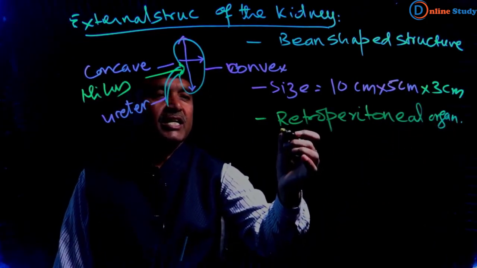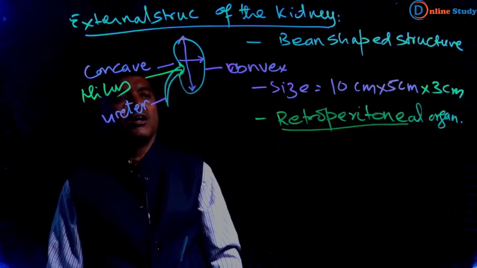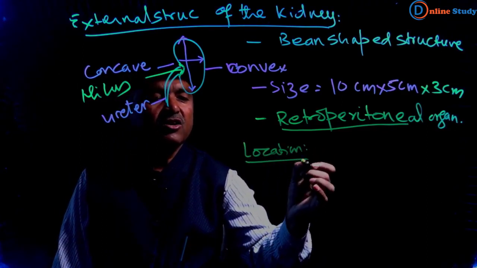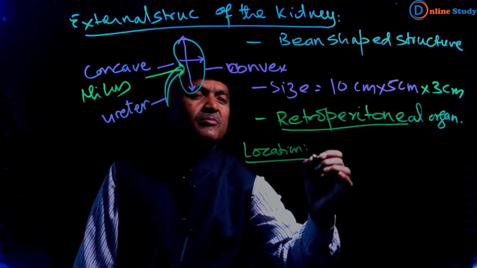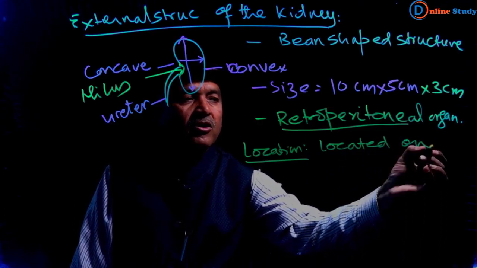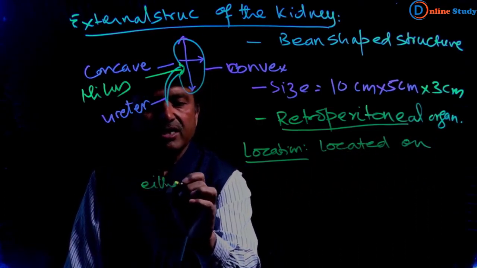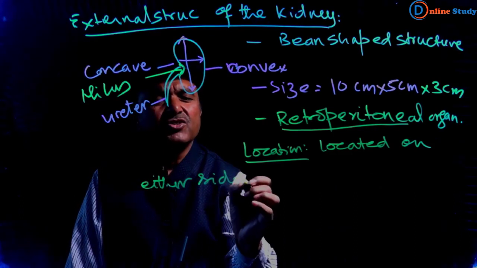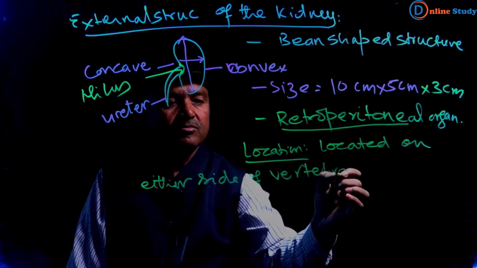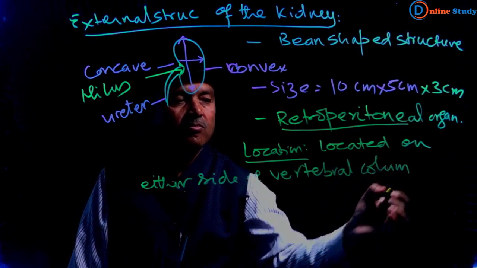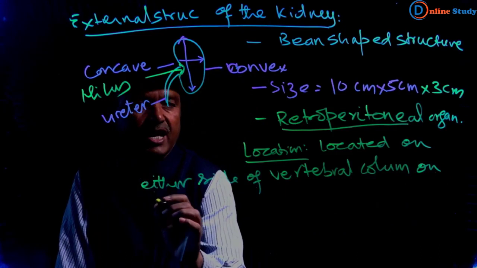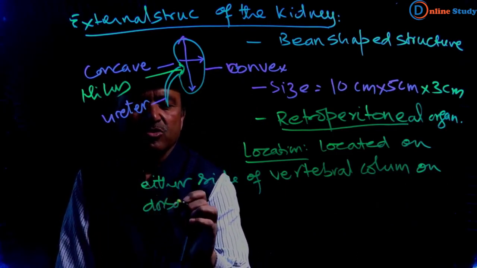Remember this: the kidney is a retroperitoneal organ. Where is it located? Location: it is located on either side of the vertebral column, on the dorsal abdominal wall.